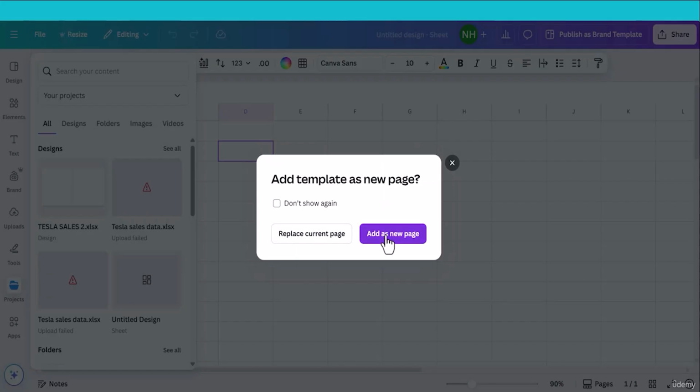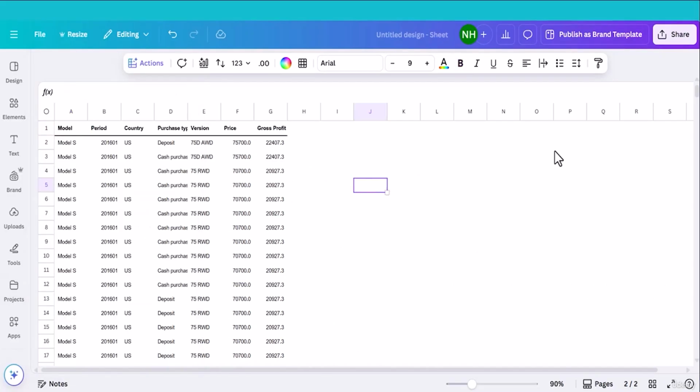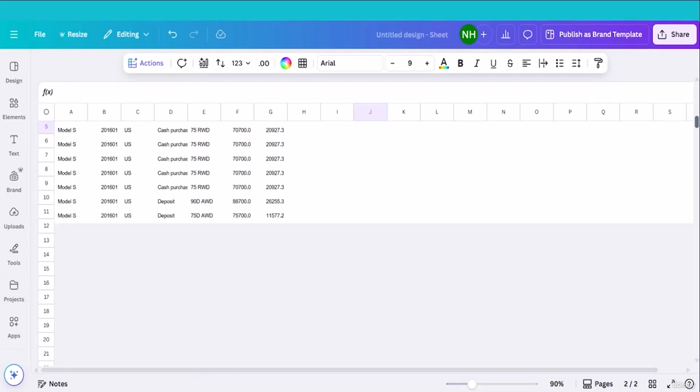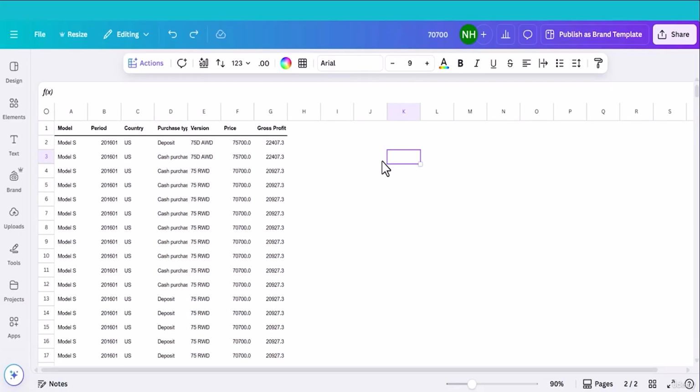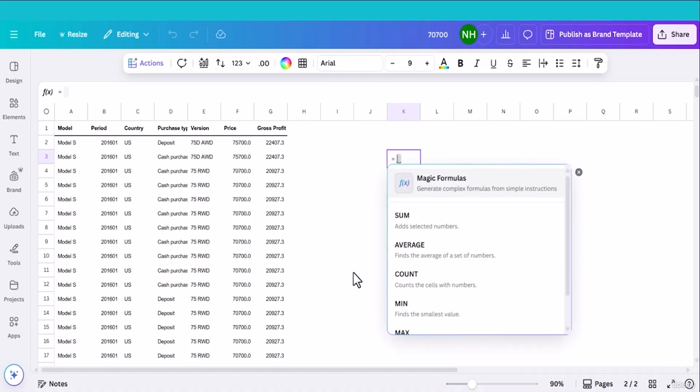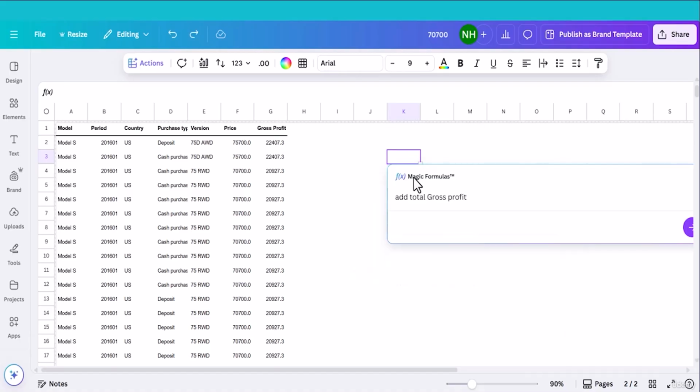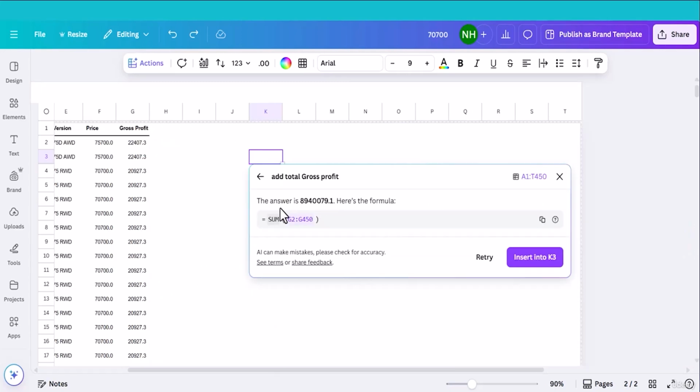Now let me work on this data. 500 sales records of Tesla are imported into the sheet. As usual, you can work on the data. For example, let me find the total gross profit of Tesla. I will use Magic Formula. Add total gross profit. Generate formula. Here is the total gross profit, $8.9 million, and this formula is over here. We can insert it into the K3 cell.